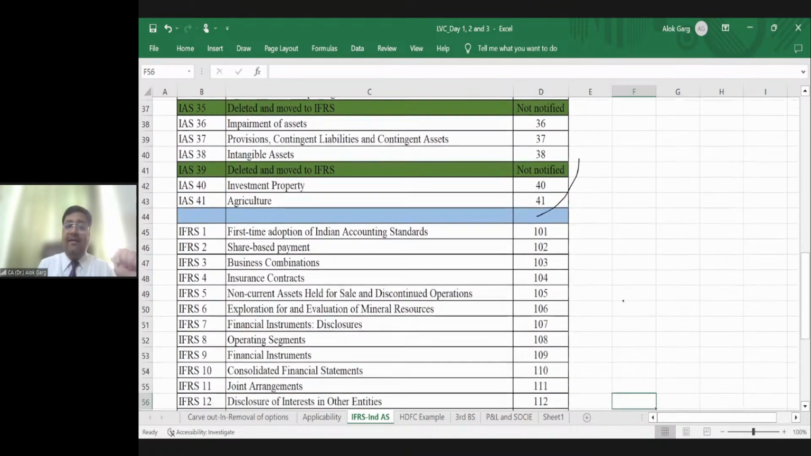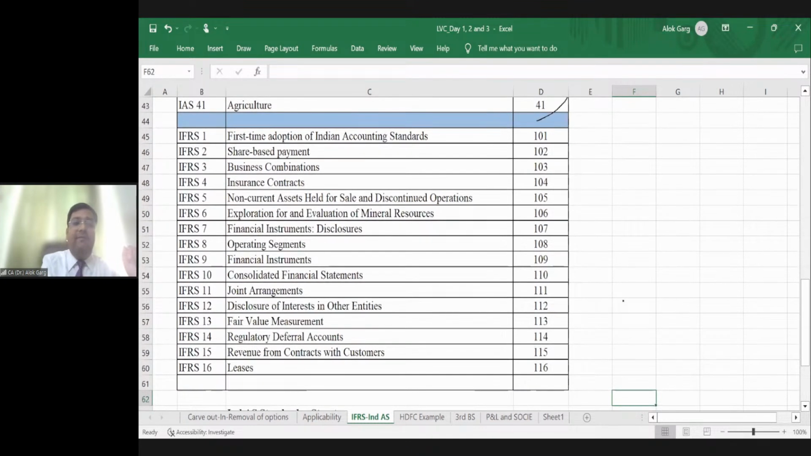For IFRS standards, from IFRS 1 to IFRS 16, all the standards are live. We have issued Ind AS 100 plus 1 to Ind AS 100 plus 16, so 101 to 116. All these standards we have issued. Is that clear how we have drafted this numbering? How we have finalized these Ind AS standards? Is that clear?